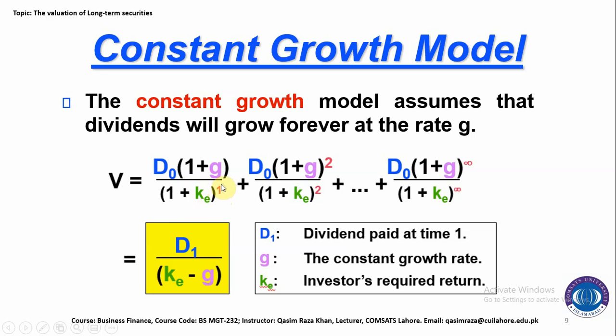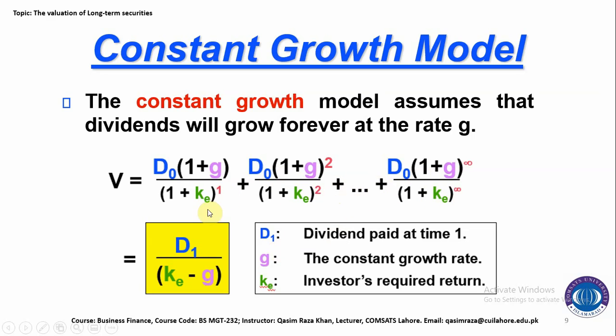That is for the first year. Similarly, D naught into 1 plus G to the power 2, divided by 1 plus KE to the power 2 for the second year, and so on. So at the end of the time period, at maturity, D naught into 1 plus G to the power infinity divided by 1 plus KE to the power infinity.